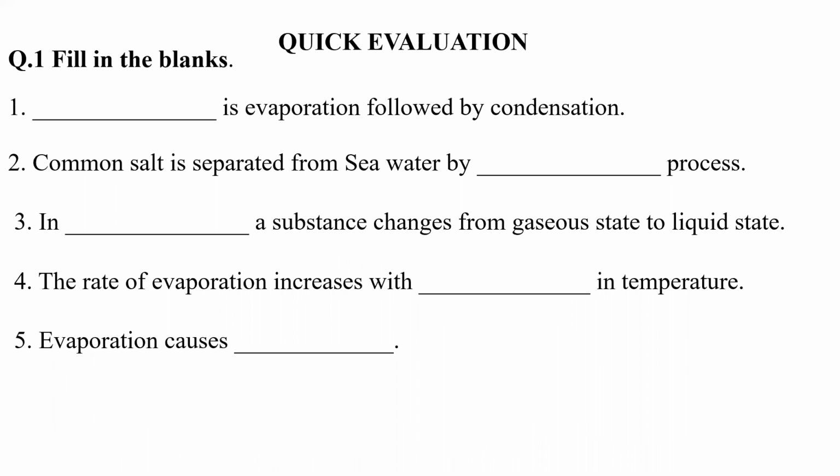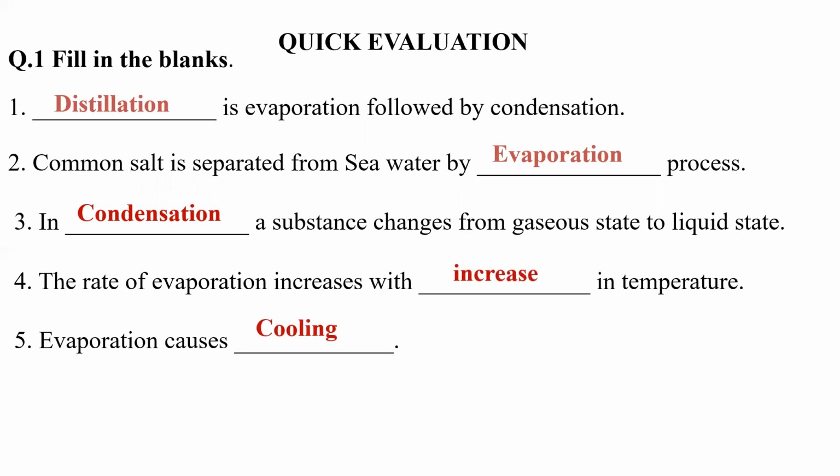So fill in the blanks. Dash is evaporation followed by condensation. Distillation. Second, common salt is separated from seawater by dash process. Evaporation process. In dash, a substance changes from gaseous state to liquid state. Condensation. The rate of evaporation increases with dash in temperature. Increase in temperature. Evaporation causes cooling.